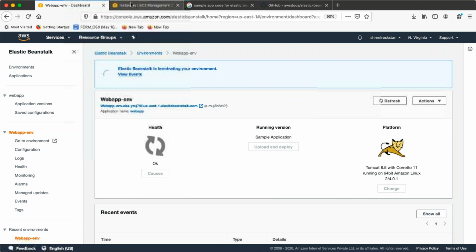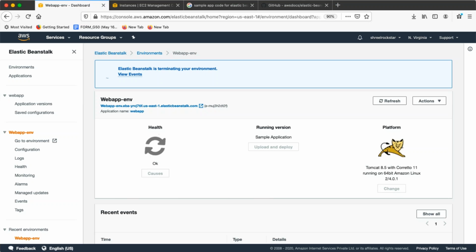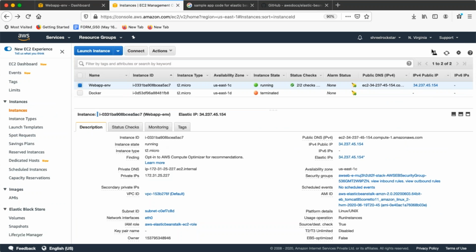So guys, I'm deleting this. See, when I'm deleting this, the instance will also be terminated itself because this was created by a load balancer for us. Okay, so this won't run anymore. So it's the most cost effective as well, guys. Whenever we do this, it will clean out everything, whatever the costing and resources created by Elastic Beanstalk. So I don't have to go to each account and check what I have created, what I want to keep or what I want to delete.